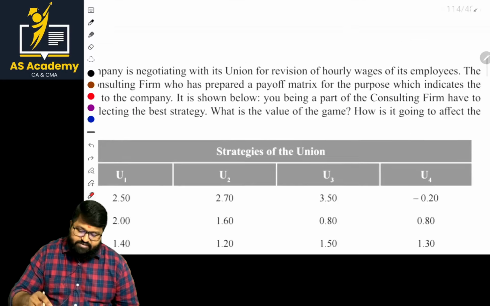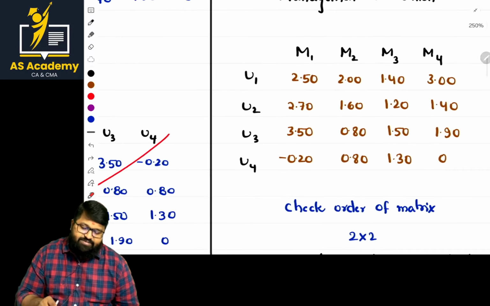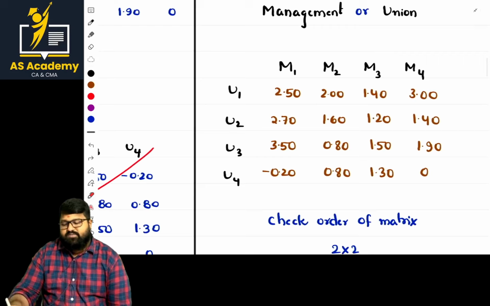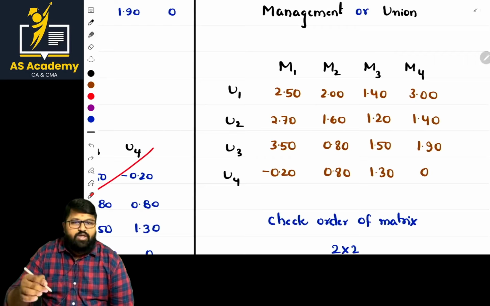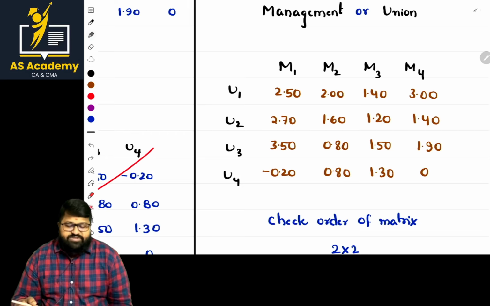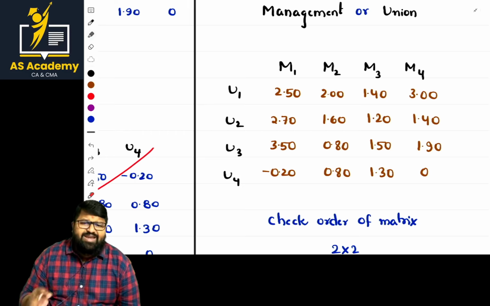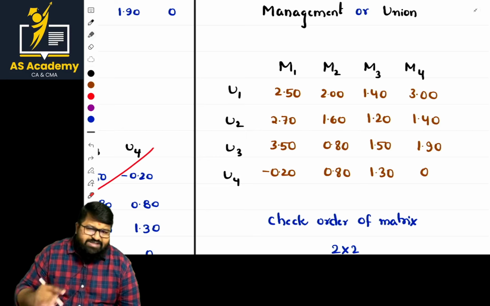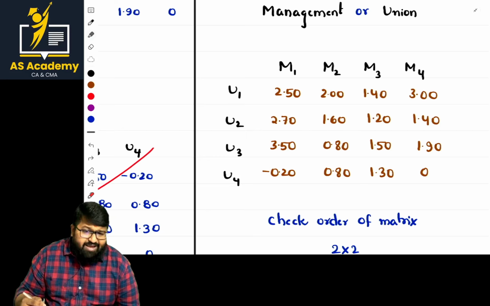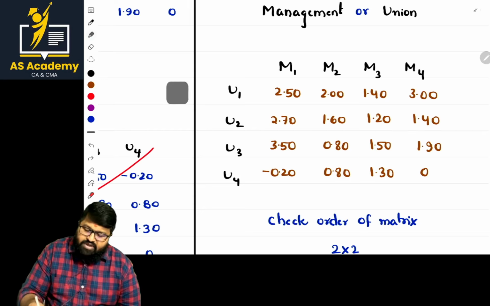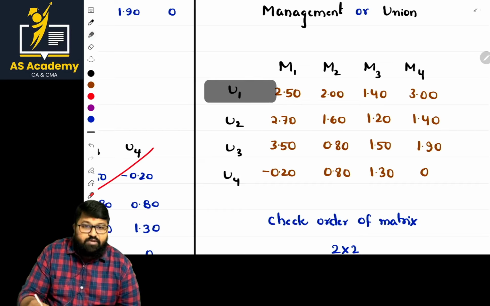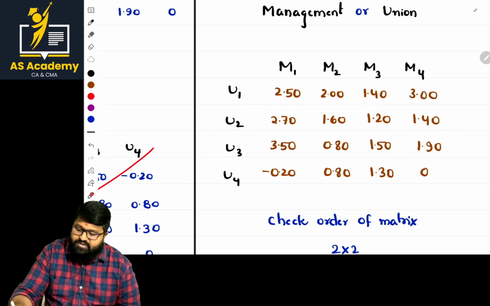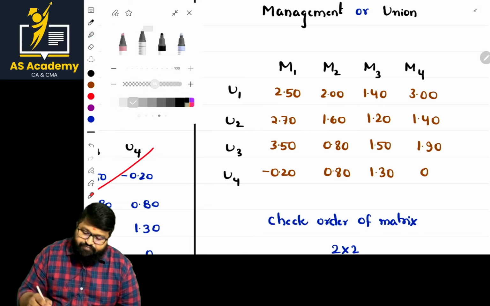So this is the matrix. How to eliminate, sir? I will give the values, and you follow that. First, your wish, you can check any two or any three and compare them. Normally, what is the basic point of view of management? Management wants to pay less. And what about the union? They want to get more. That's the basic part. Is it visible? Oh, it's visible now. Let us reduce the intensity. That will be nice.